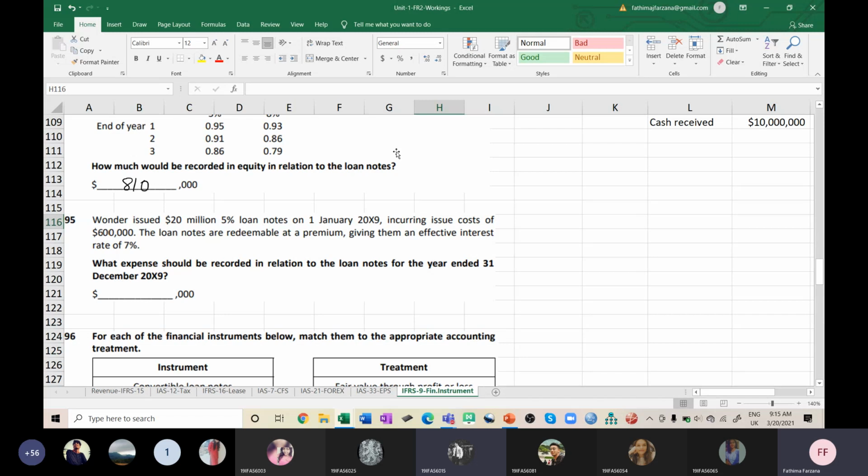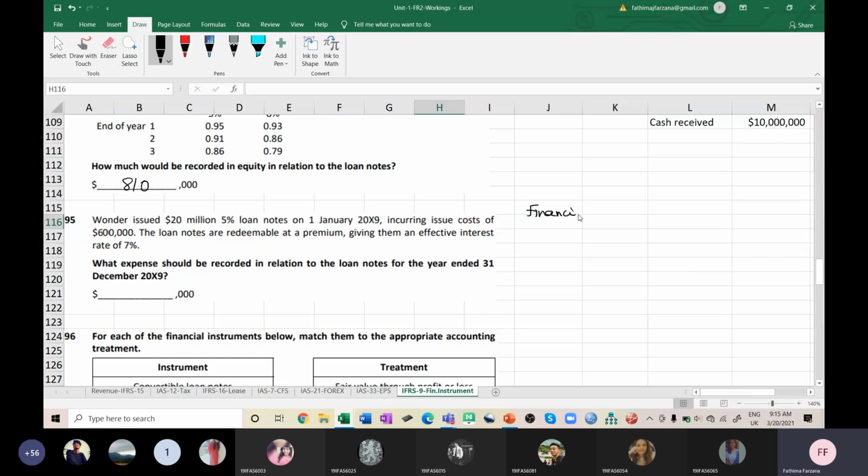So it is a financial liability. First classification you should do. So this is financial liabilities. And coming to financial liability, when you are checking initial recognition, how will we check it?